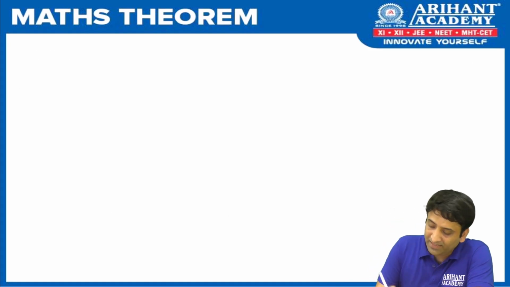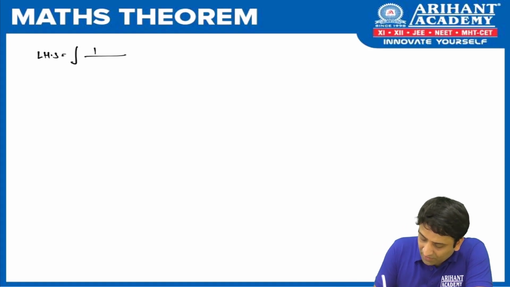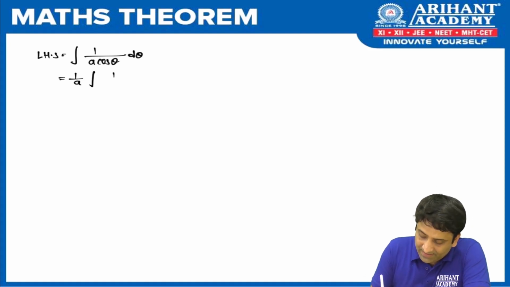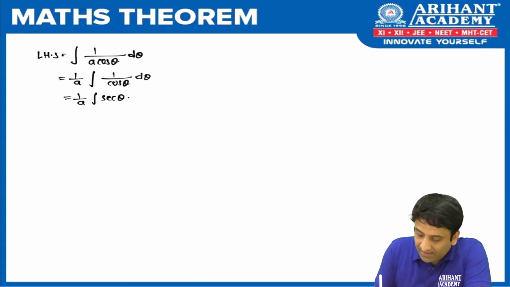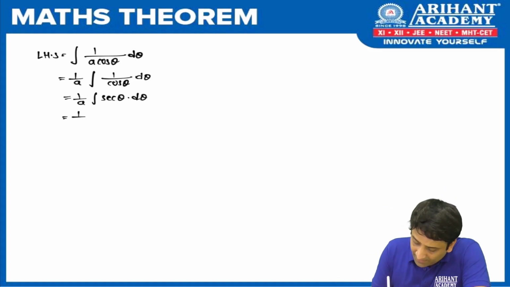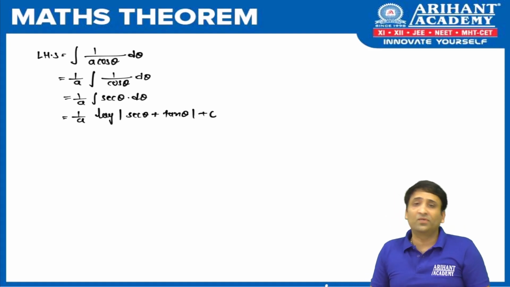So let's move to the next page. LHS is integration of 1 upon a cos theta d theta. Fine. Can we take 1 upon a constant outside? Yes. 1 upon cos theta d theta. 1 upon cos theta can be written as sec theta. And I hope everyone knows integration of sec theta is log of mod of sec theta plus tan theta plus c. And we are done with the integration part of the proof.